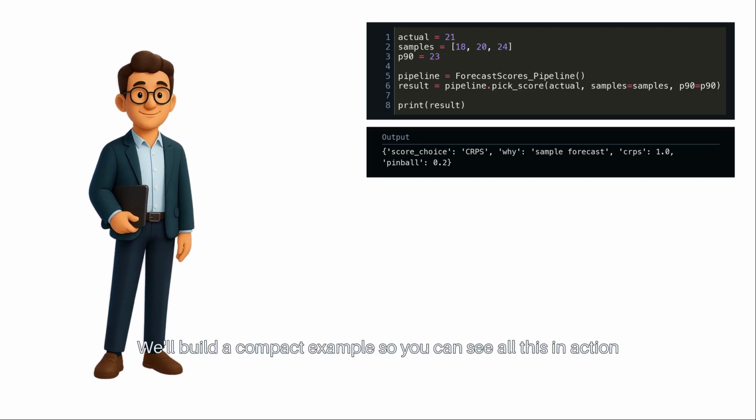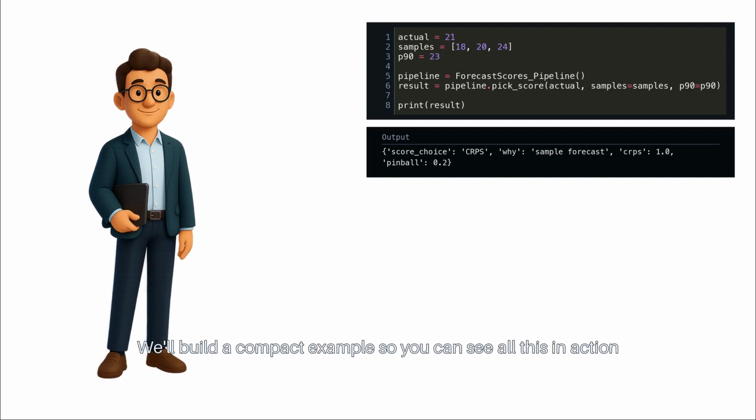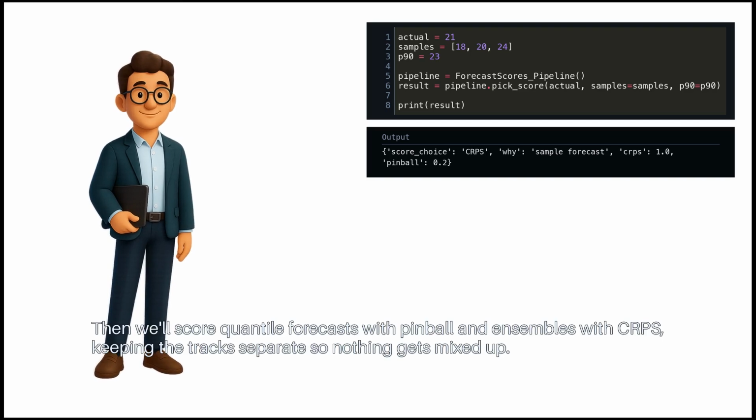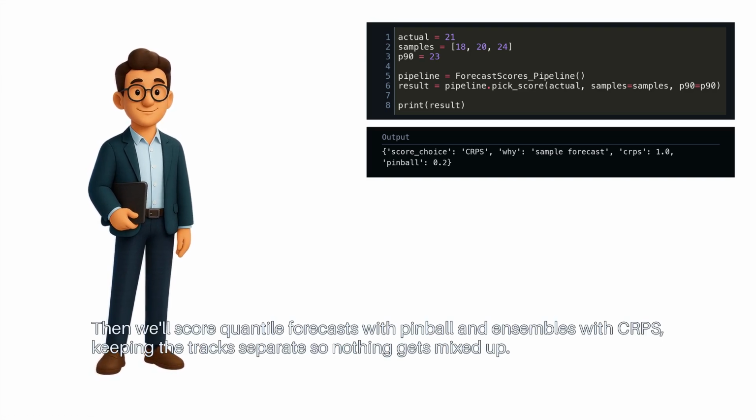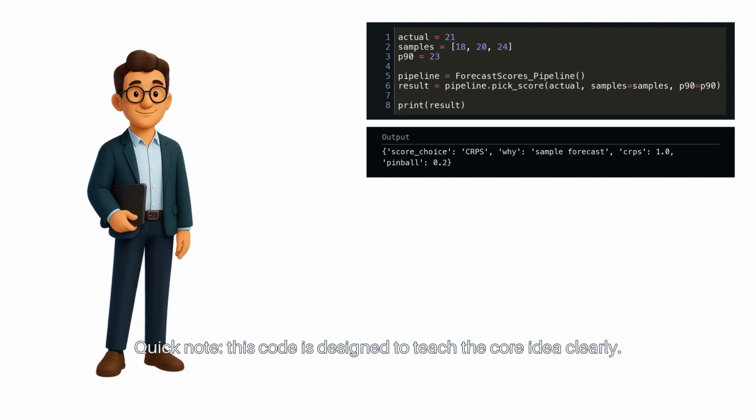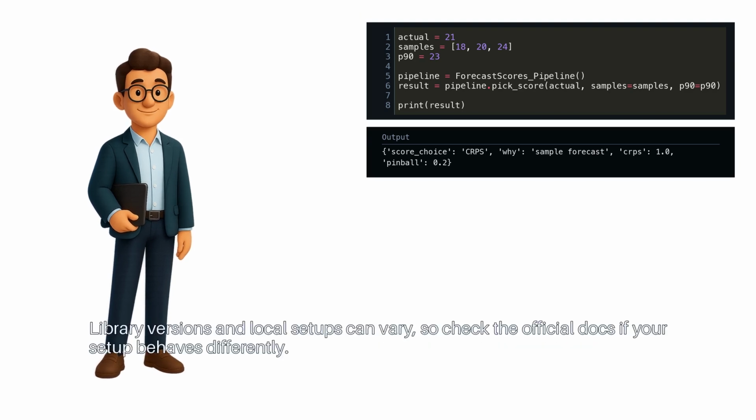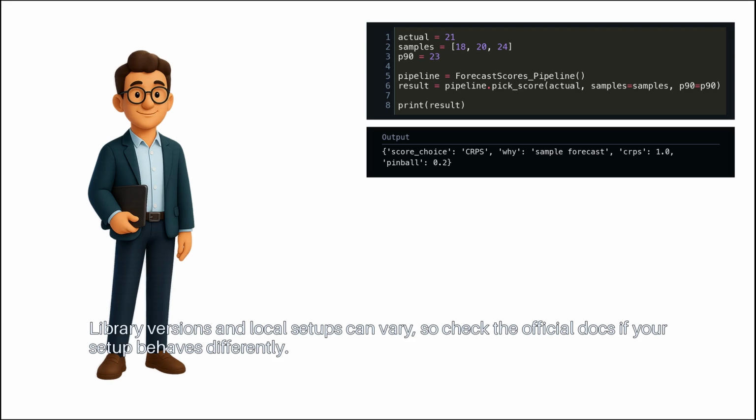We'll build a compact example so you can see all this in action. A point forecast, two ensemble forecasts with different spreads, and two candidate quantiles. Then we'll score quantile forecasts with pinball and ensembles with CRPS, keeping the tracks separate so nothing gets mixed up. Quick note: this code is designed to teach the core idea clearly. Library versions and local setups can vary, so check the official docs if your setup behaves differently.